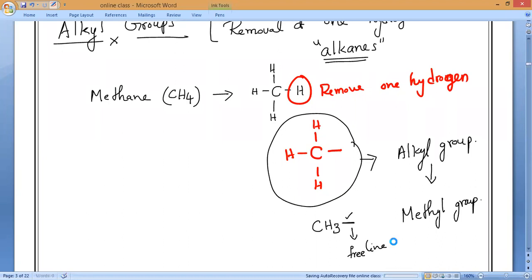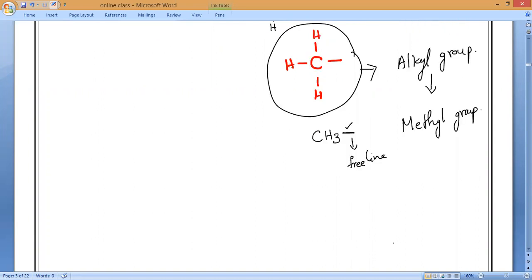Free means no combined atom. The free line shown on the carbon atom of an alkyl group means how many valencies are free?